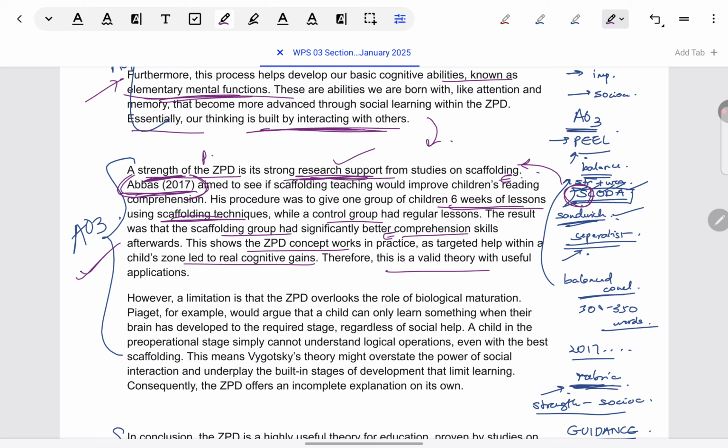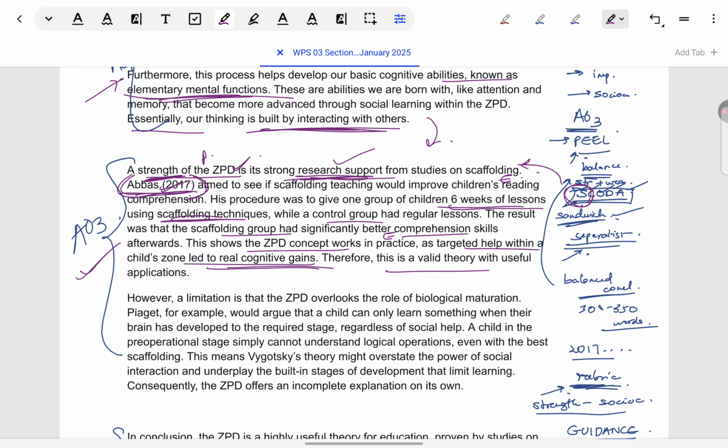In the PEEL format, this is explanation. Why is this a strength? Why is it a strength if Abbas's study is supporting the concept? Because it shows that it leads to real cognitive gains. It's not just a concept or a theory, it actually works in real life. Very contextualized though. The explanation of why it is a strength is not a general explanation that research support makes a theory concrete. No. In this particular study by Abbas, ZPD in particular is made concrete because it proposes that there will be cognitive gains, and the study shows that indeed there are cognitive gains.